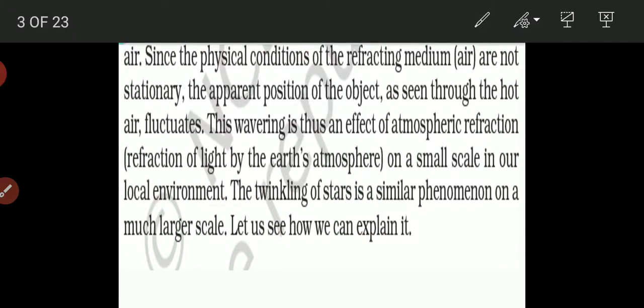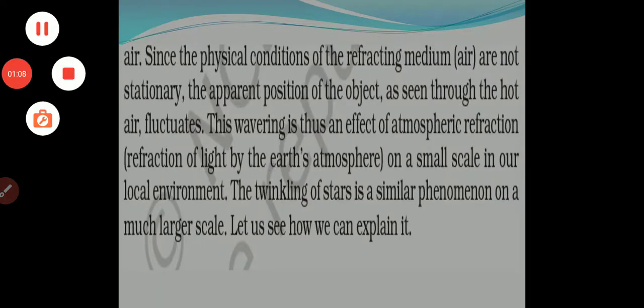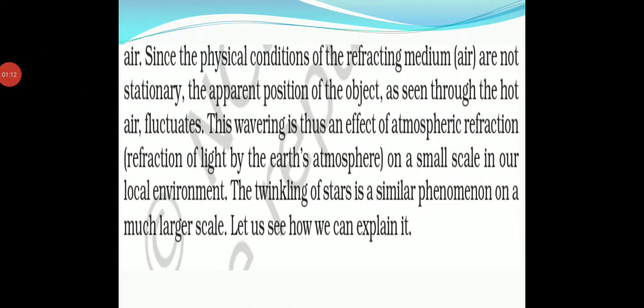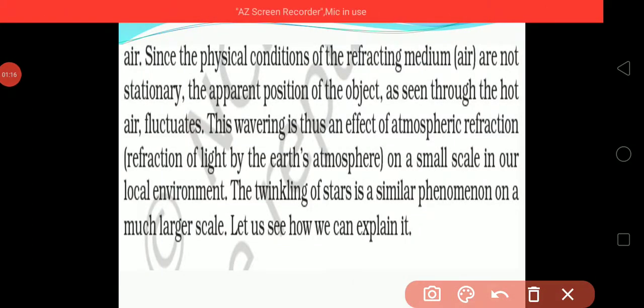So if we compare the refractive indices, since the physical conditions of the refracting medium, air, are not stationary, the apparent position of an object as seen through the hot air will fluctuate.